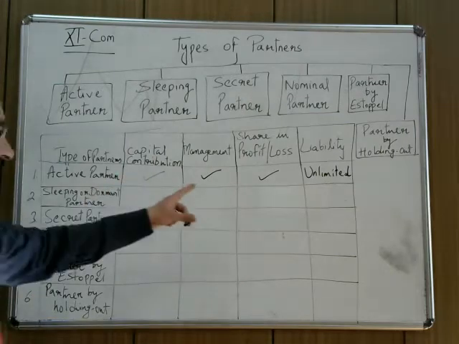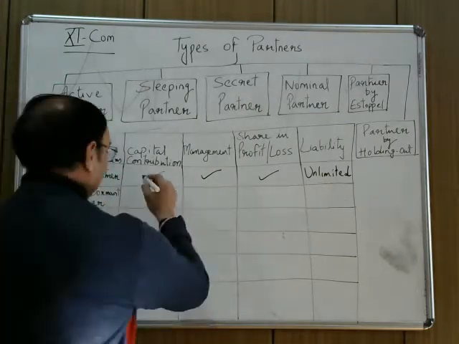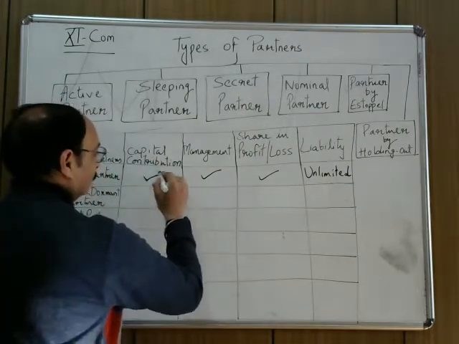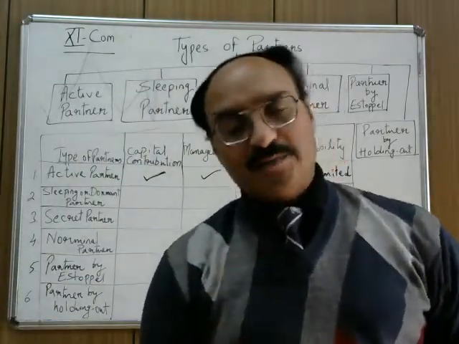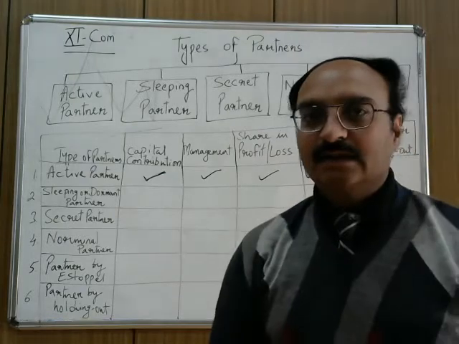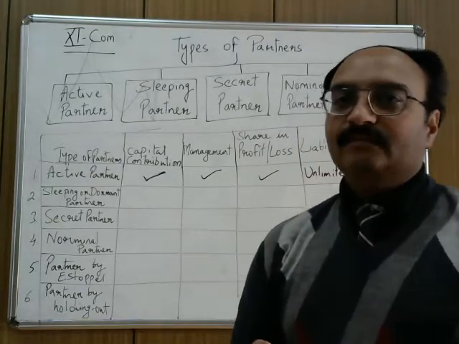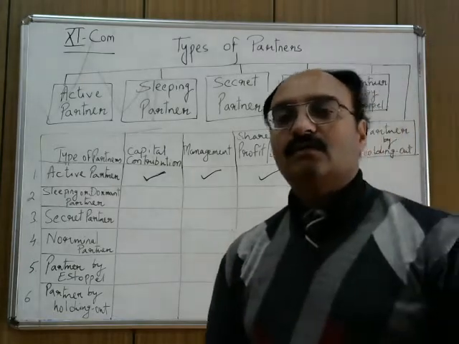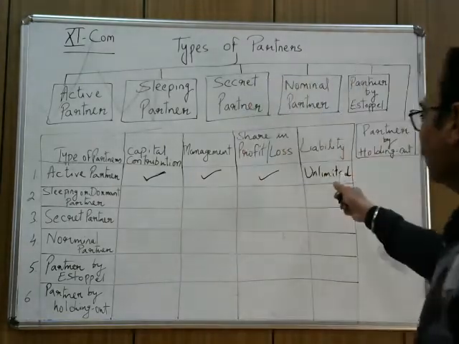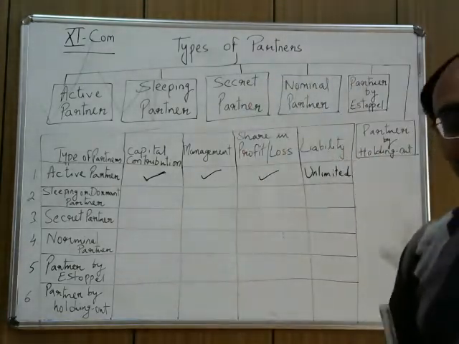Right? This is what we discussed. Active partners used to contribute their capital, participate in the management, can claim or get their profit or loss of the firm, and are having unlimited liability.